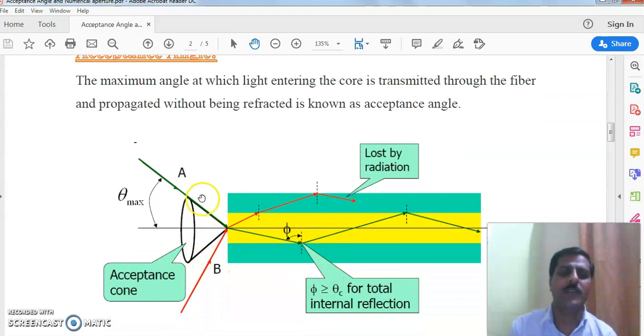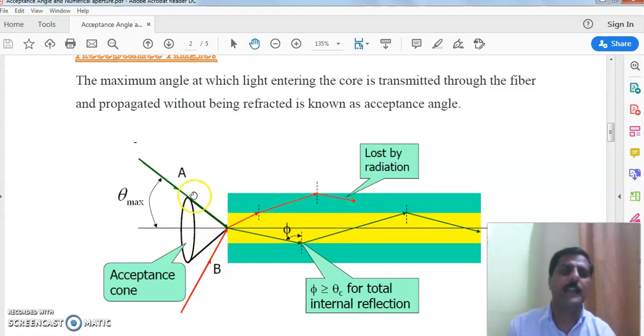If the angle of incidence at which a ray is incident on the core region is greater than theta max, here shown by red ray V, then after suffering refraction, when it reaches that interface, it is lost by radiation because it enters into the clad, does not suffer total internal reflection, and is lost there.